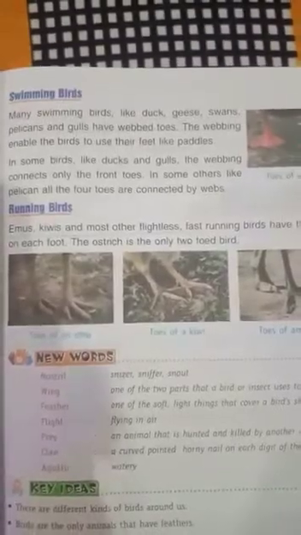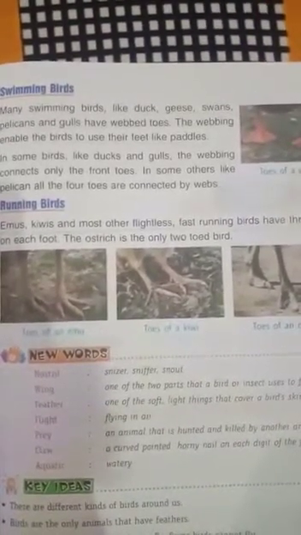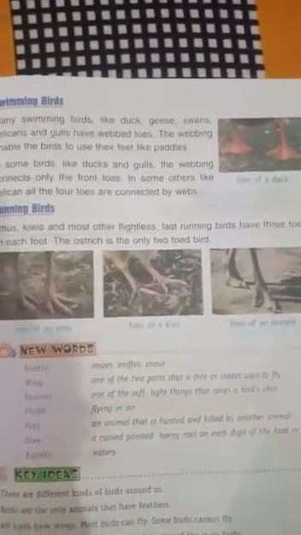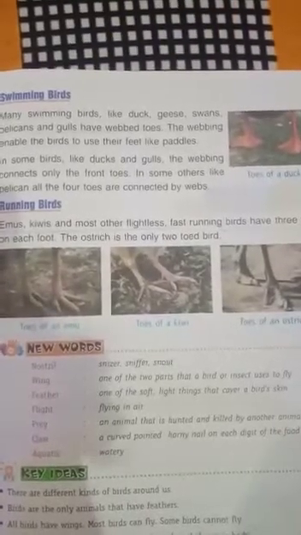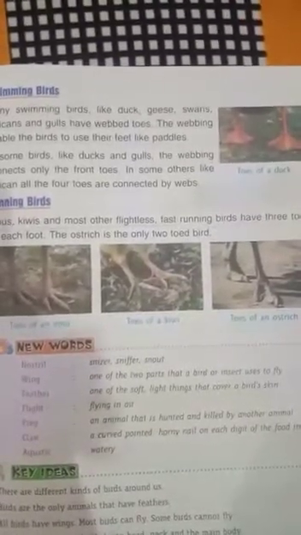You can see. Running birds. Students, what are running birds? Emus, kiwis and most other flightless fast running birds have 3 toes on each foot. The ostrich is the only two-toed bird. Toes of emu, toes of a kiwi, toes of an ostrich. Here are 3 pictures you can see.